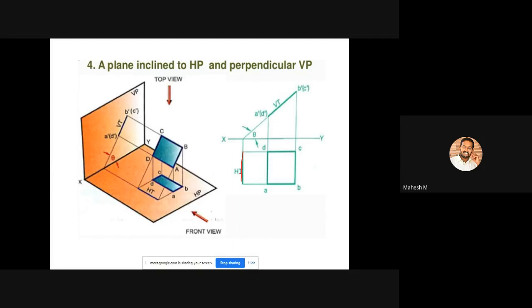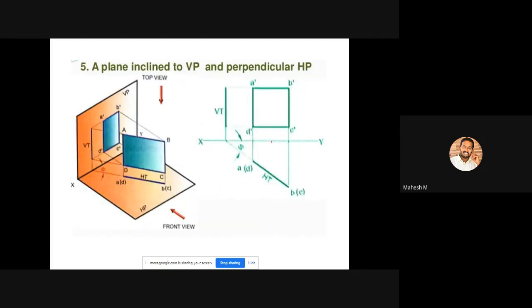Any doubt? Okay, so I already told you that if it is inclined to HP, you can mark this angle as theta. If it is inclined to VP, you have to mark the angle as phi. So that is what is mentioned here.